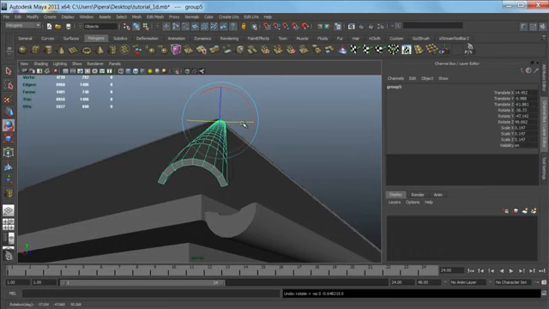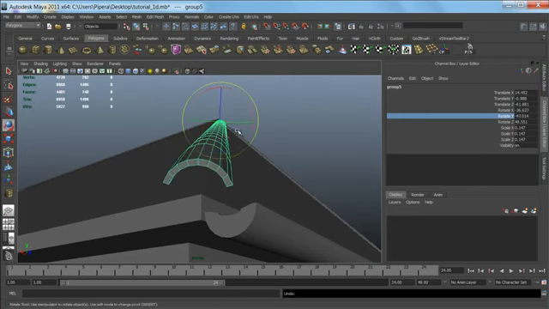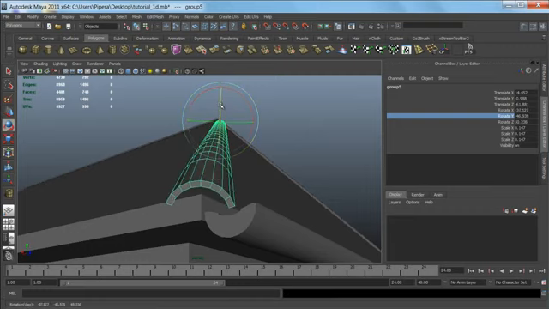That looks almost okay. Nudging it a little bit more, and that looks fine.